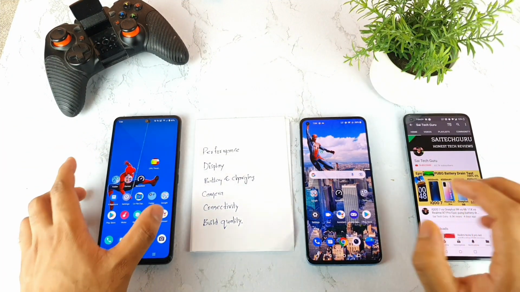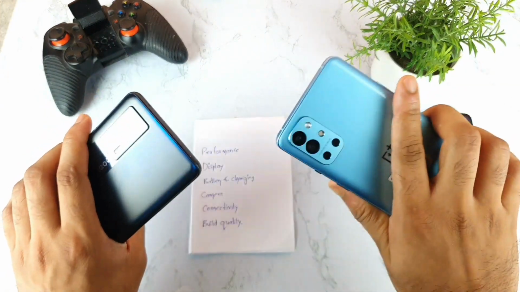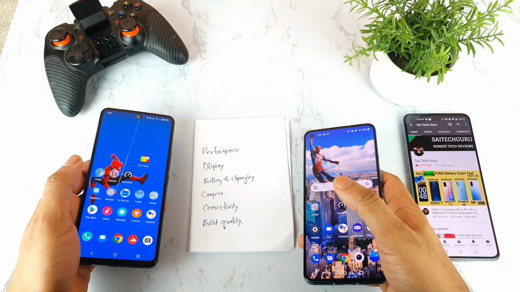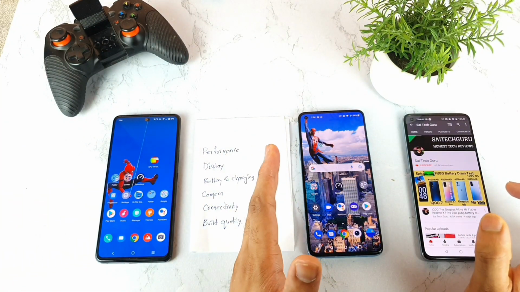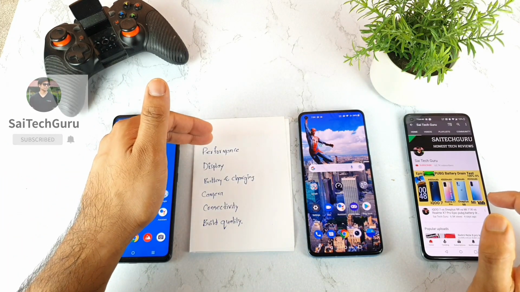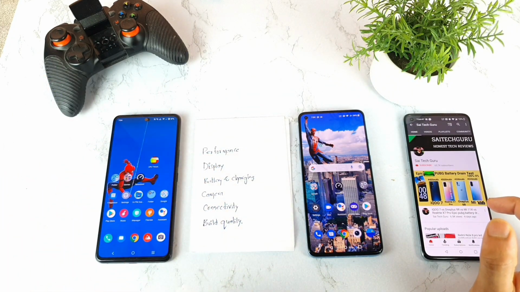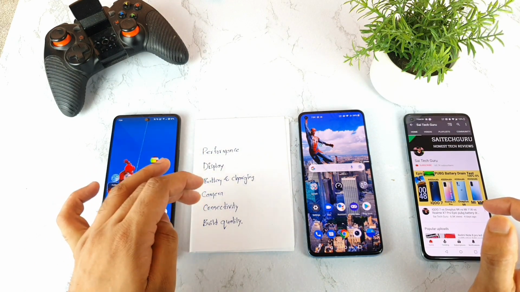In today's video we'll compare both phones, the iQOO 7 versus the OnePlus 9R. Which phone to buy and why? If you're really confused between both phones, try to watch till the end of the video, friends. Don't skip, because I'll cover all the pros and cons of each and every aspect which I have written on this paper. As you can see, I'll start with performance, display, battery charging, camera, connectivity and build quality.